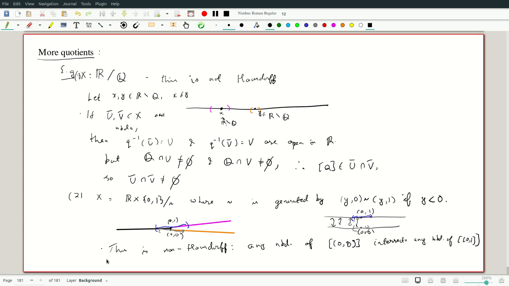But remarkably enough, every point has a neighborhood homeomorphic to an open interval, just like with real numbers or circles.